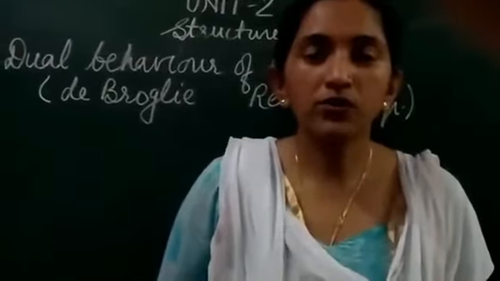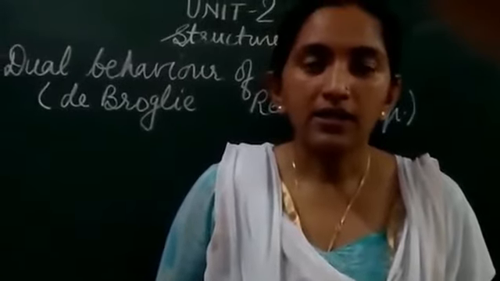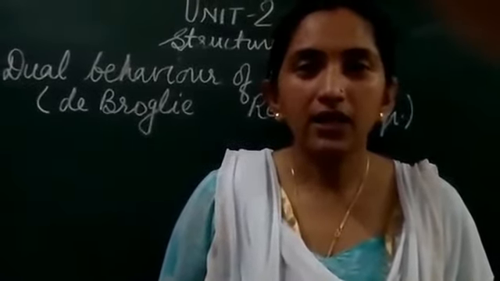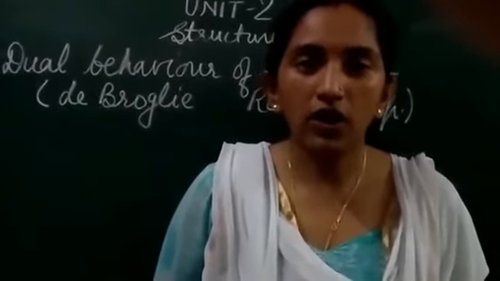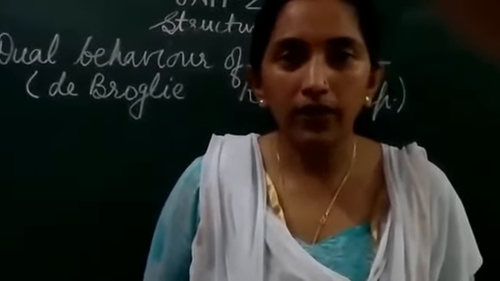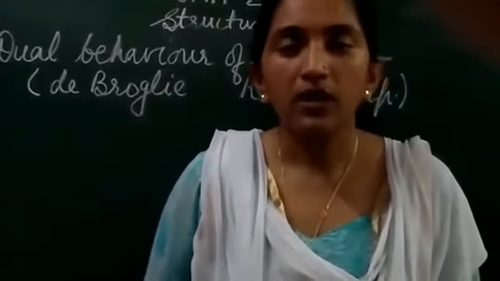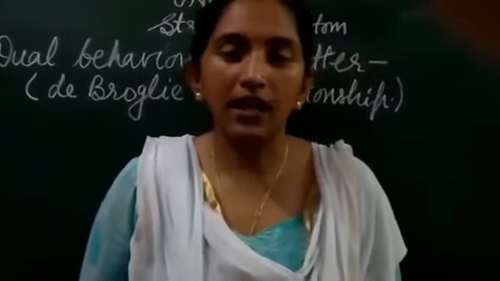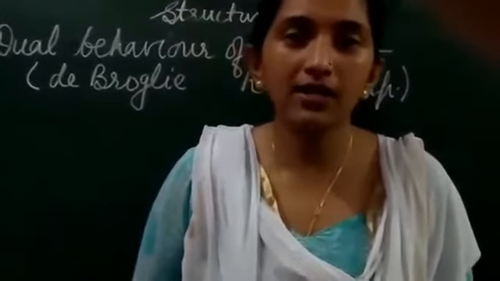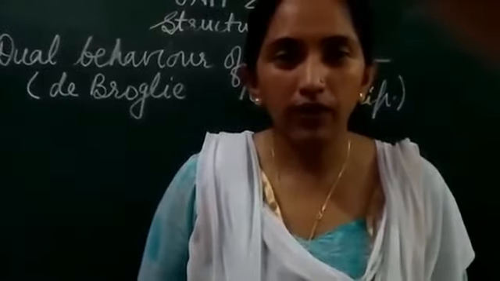Today we are going to study the dual nature of matter waves. Einstein suggested that a wave has a particle nature, or that it can behave as a matter wave. On the same basis, de Broglie suggested that if a wave can behave as matter, then why not matter behave as a wave?